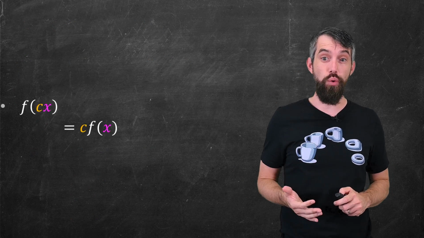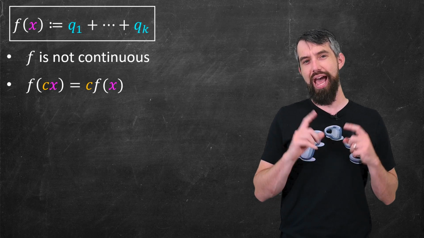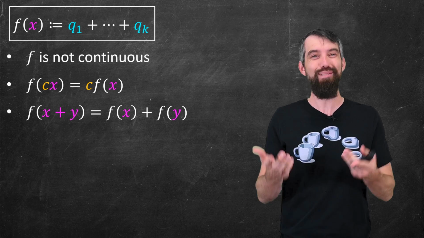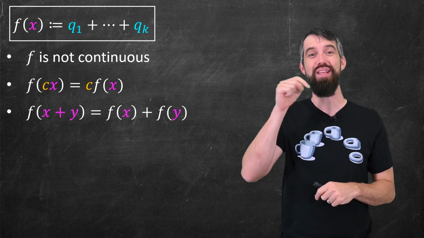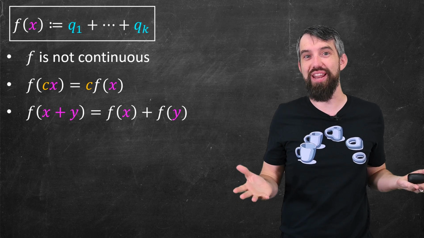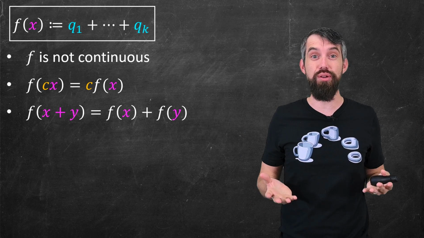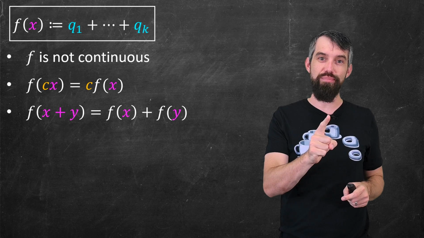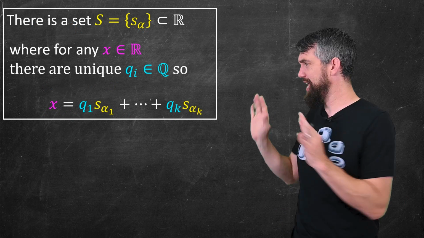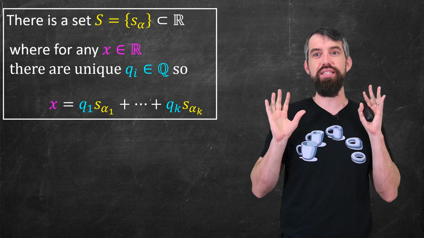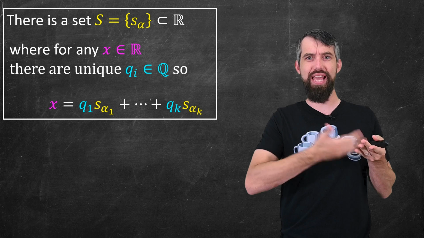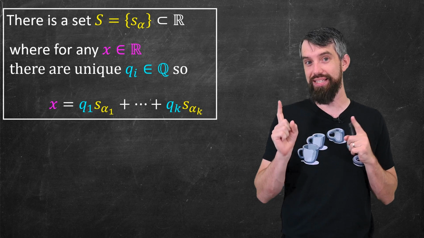But regardless, I've shown the first of these properties here, and now there's the second property that f of x plus y is f of x plus f of y. I'm going to annoyingly leave that to all of you to figure out in the comments. It works basically the same way as the previous property. And so there I have it, a crazy function that is not continuous, but is linear, at least as long as I'm using rational scalar values for c. So this whole thing hinged on this statement, the existence of this set S that we talked about, and the unique way that you can take x and decompose it in terms of that set.